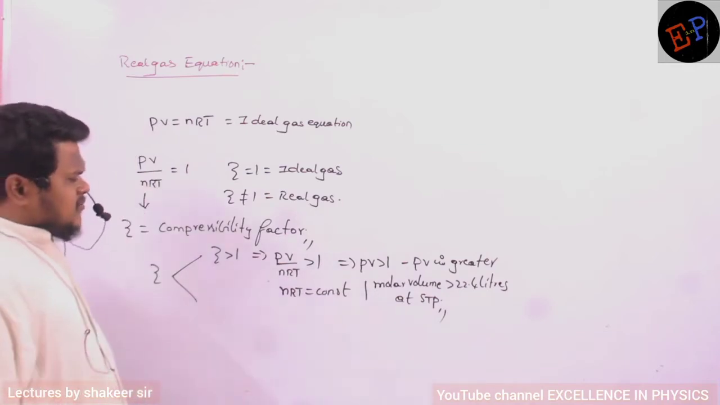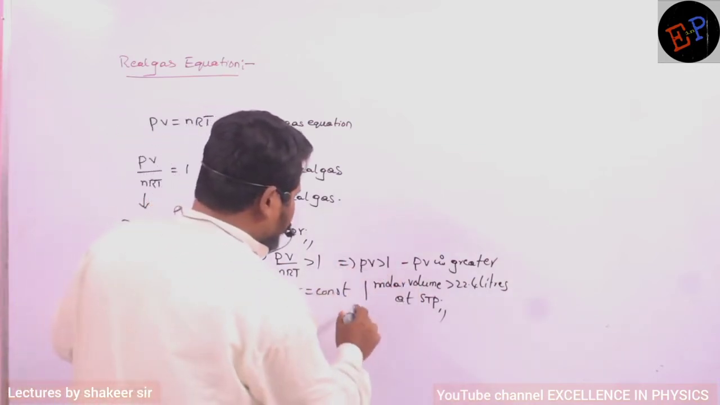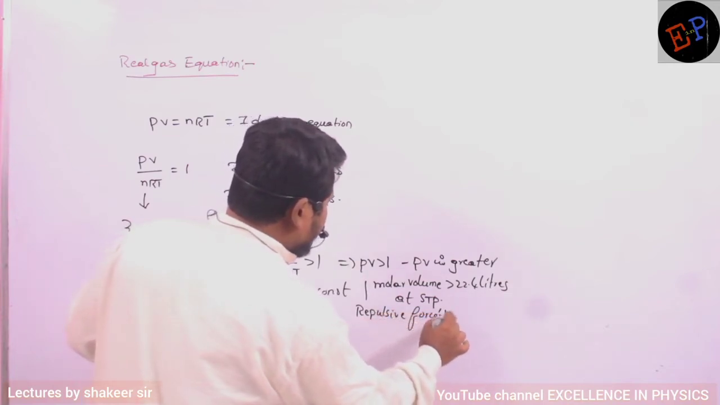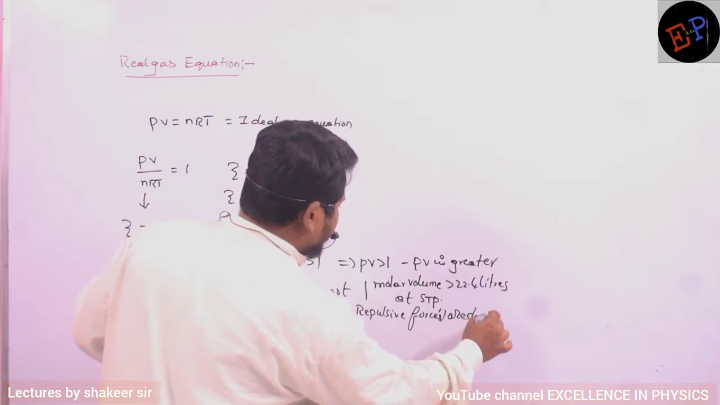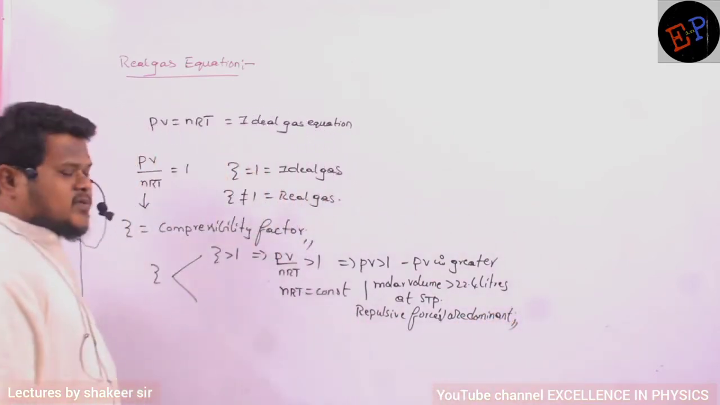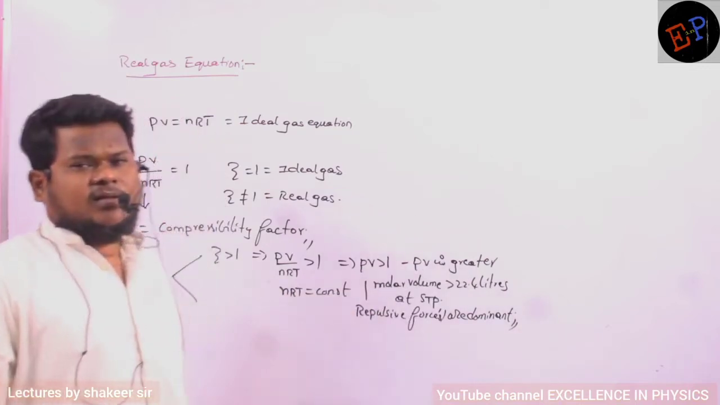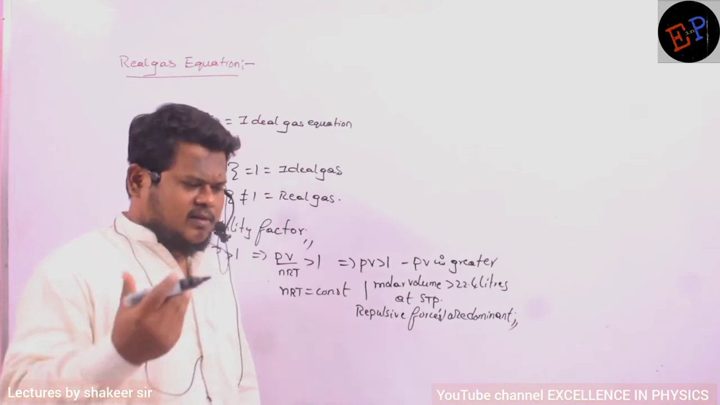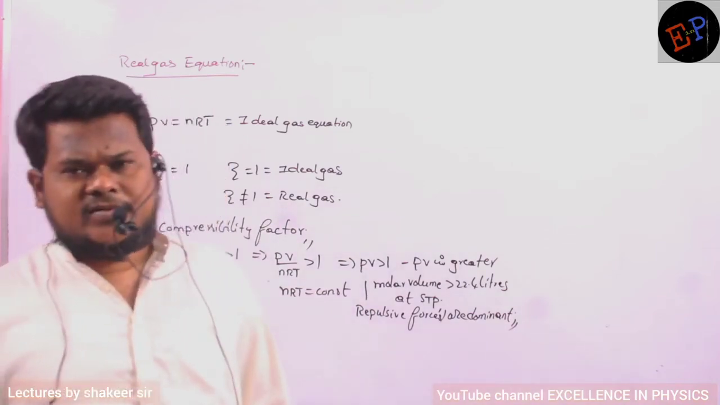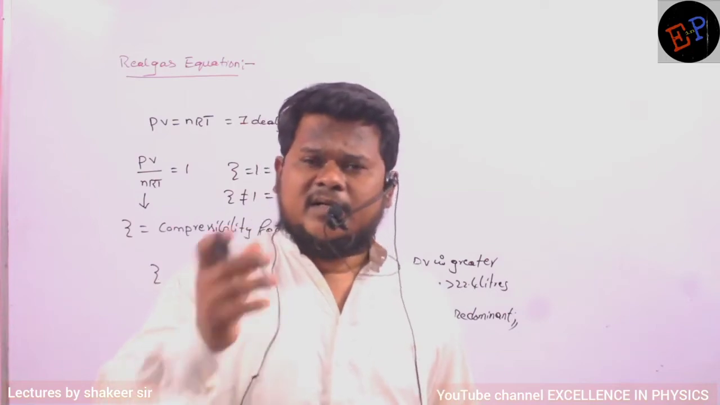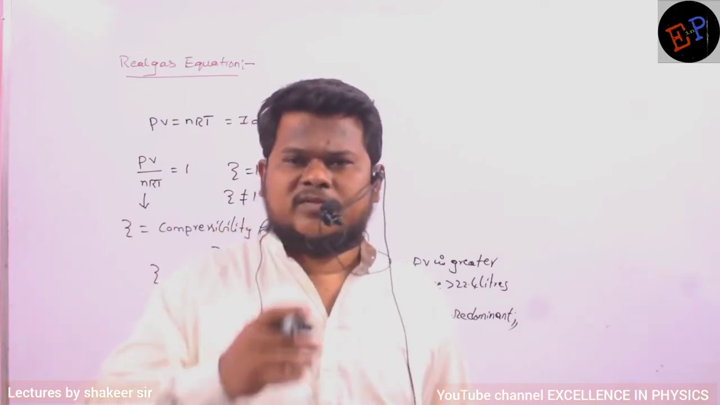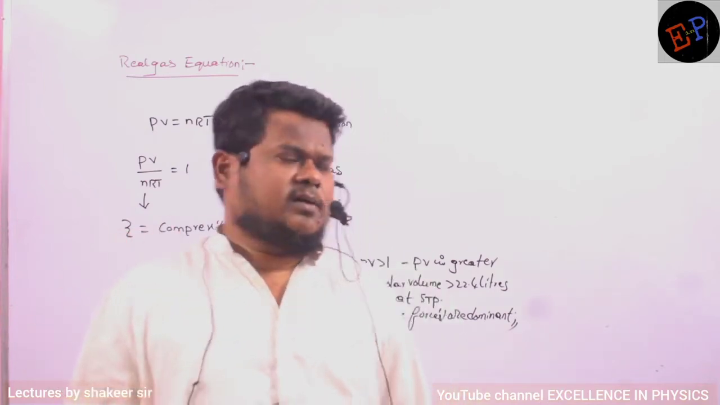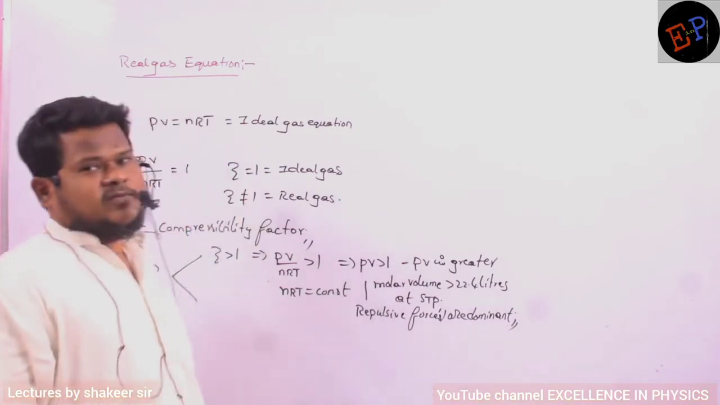So if volume is greater, then I can say that repulsive forces are dominant. If repulsive forces are dominant, then only will the volume be greater than 22.4 liters. See, in ideal gases, we considered that there are no attractive forces and no repulsive forces. But for real gases, definitely there will be attractive forces and repulsive forces also. But sometimes repulsive forces will be dominating, sometimes attractive forces will be dominating. So in this condition, repulsive forces are dominant.